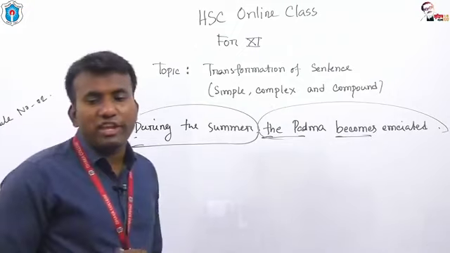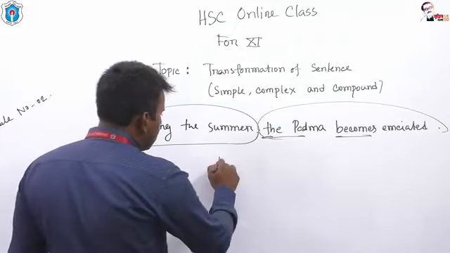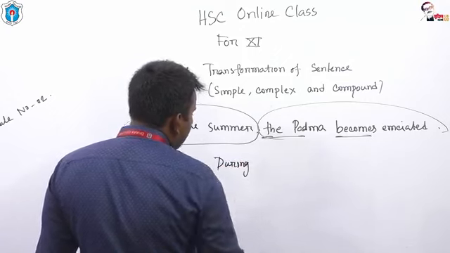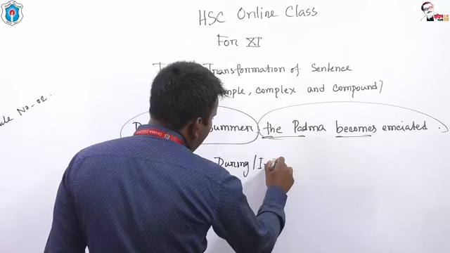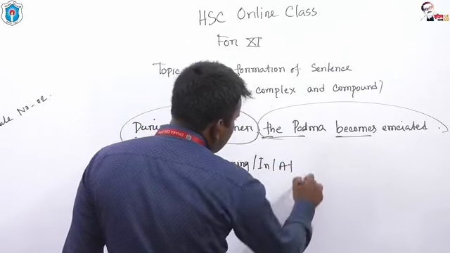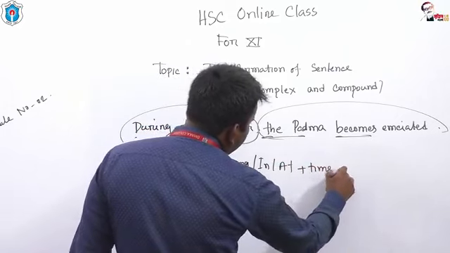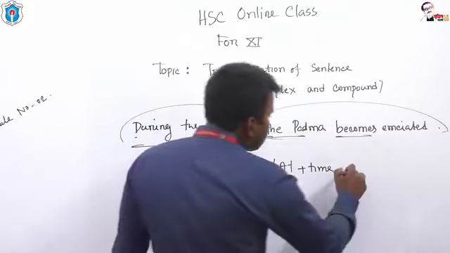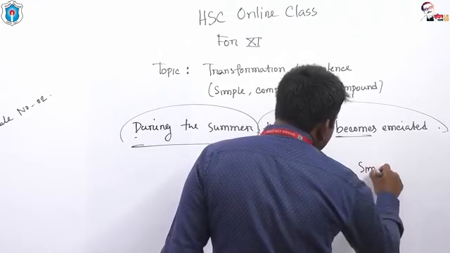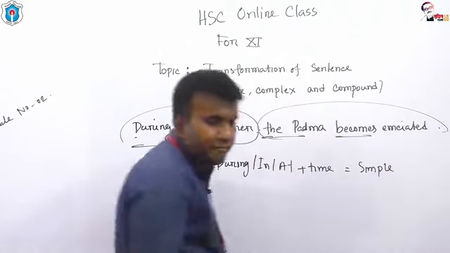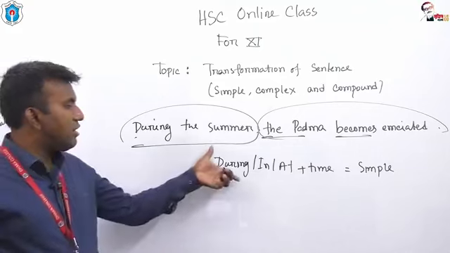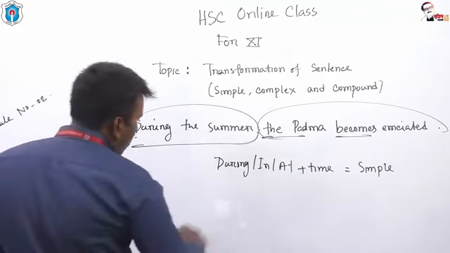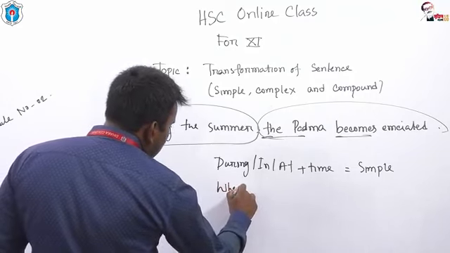At first, I would like to give you the solution. If you get during or in or at plus time in a simple sentence, in order to turn it into complex, we have to use when.